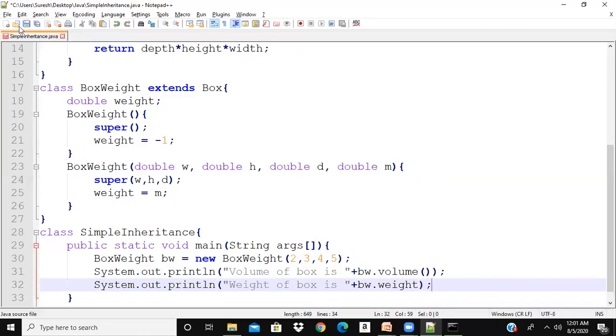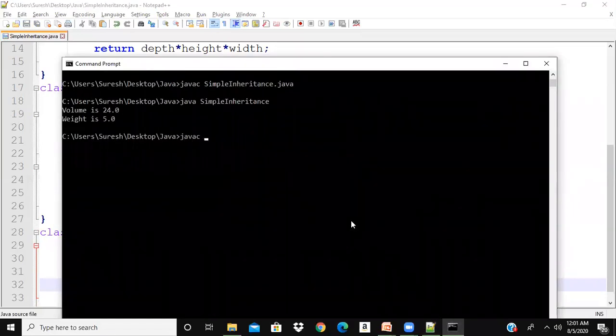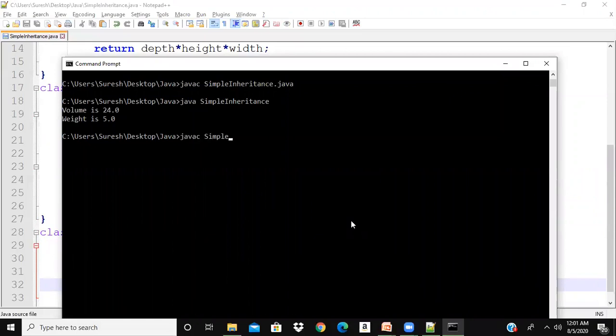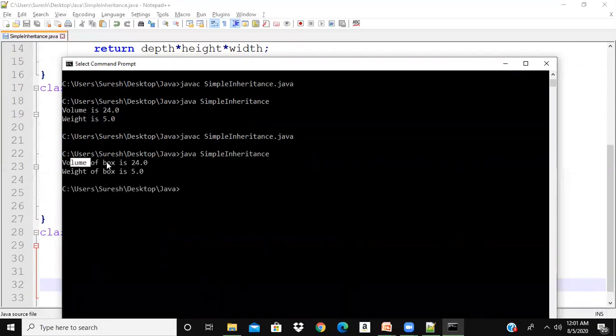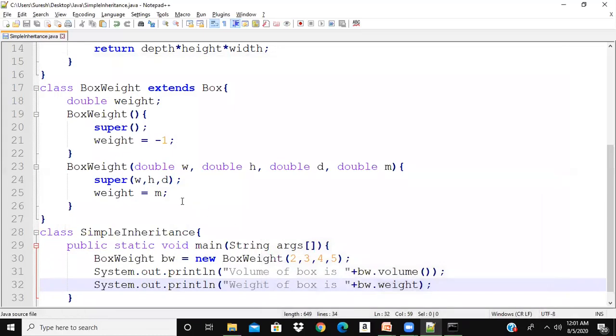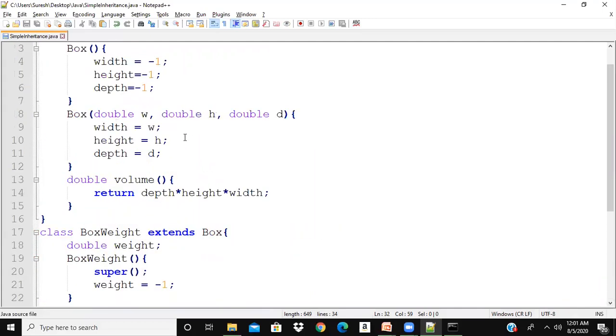Okay, let me compile this. Save. javac SimpleInheritance.java. Okay, there were no errors. java SimpleInheritance. You can see volume of the box is 24 and weight of the box is 5.0. Weight is the variable which we initialized here only. This is 5. And volume is a method from the parent class.